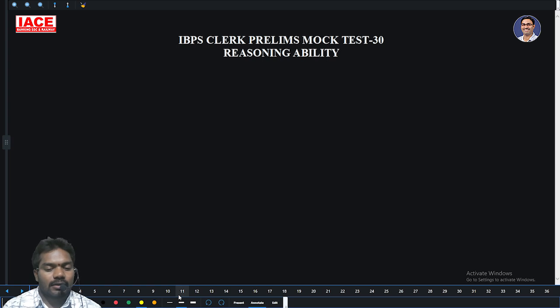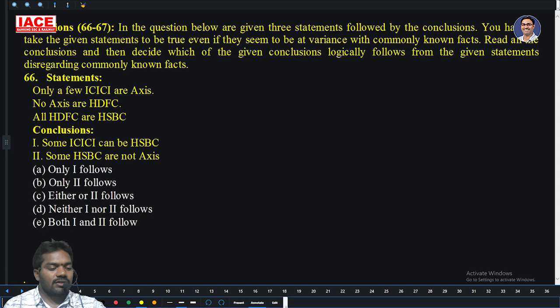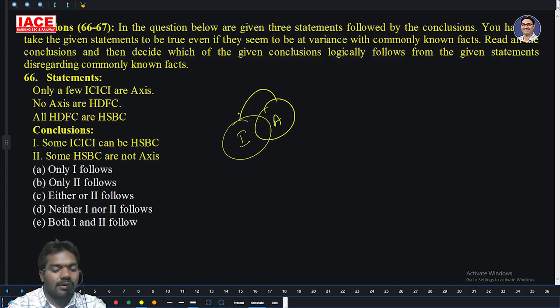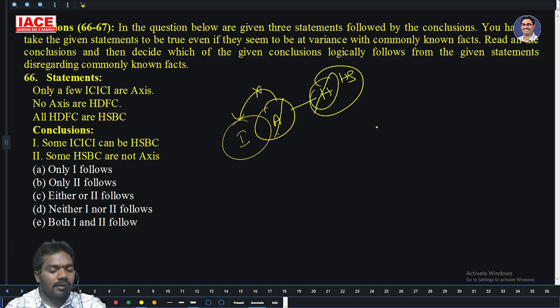So, clerical reasoning session 30 paper. The first question, 66. Only few ICICI is Axis, some part of ICICI is not Axis. No Axis is HDFC. All HDFC is HSBC. Some ICICI can be HSBC.